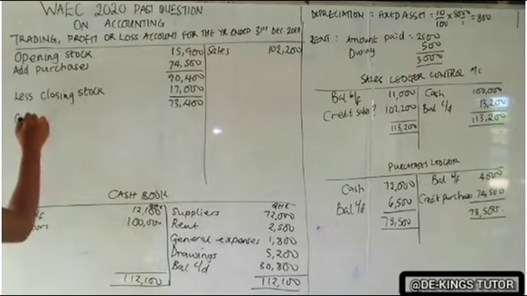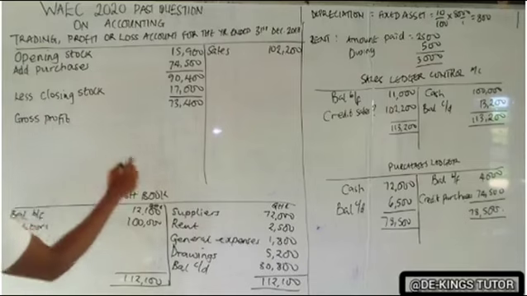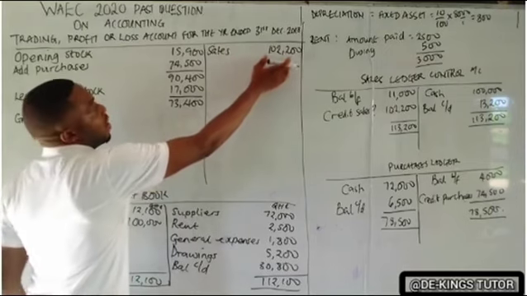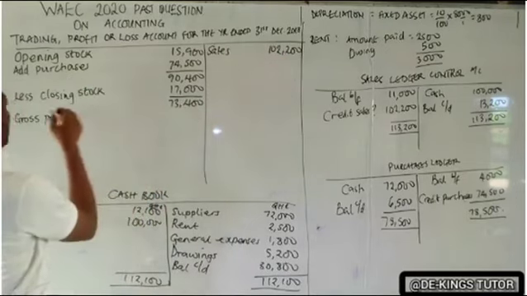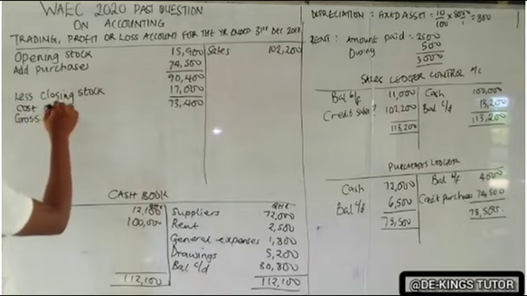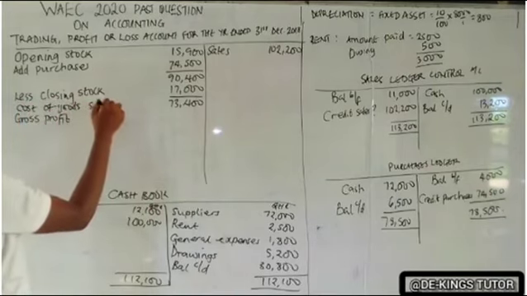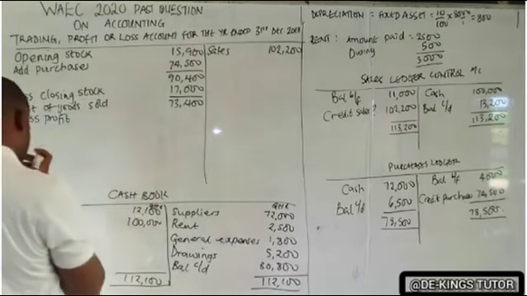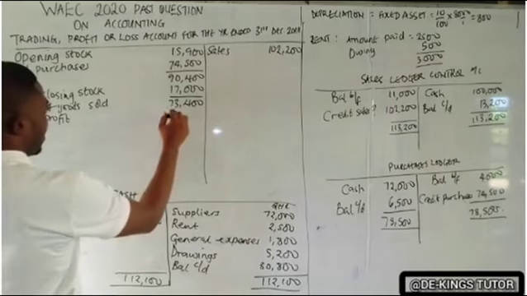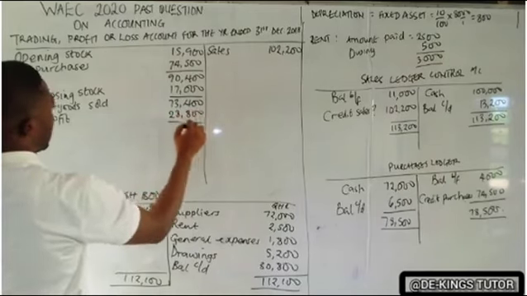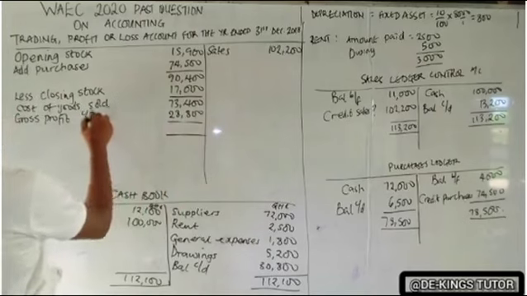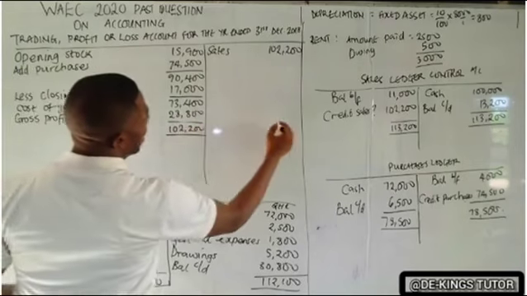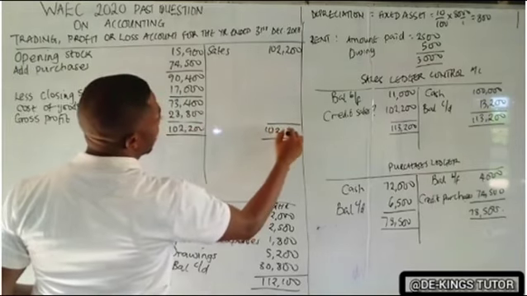Now to get our gross profit. There is no return inward. So if not, we would have deducted it. So our sales minus cost of goods sold, this is the cost of goods sold, will give us our gross profit. So 102,200 minus 73,400 will give us 28,800. Okay, so that is gross profit carried down. So if you add this, it will give you 103,200, and this will also give you 103,200.